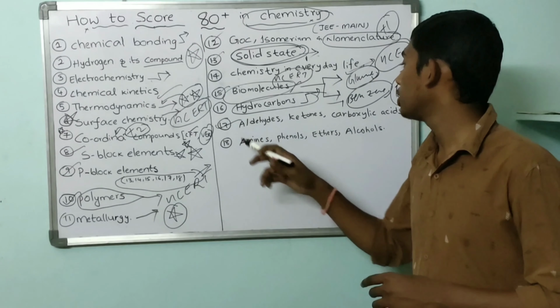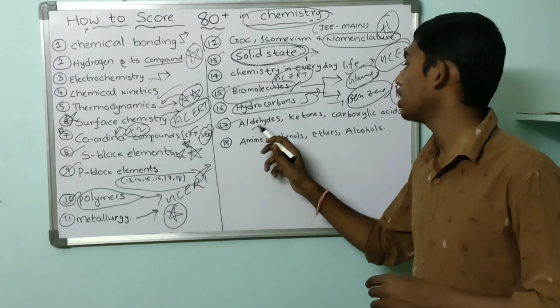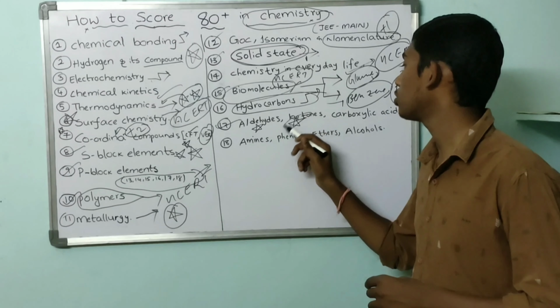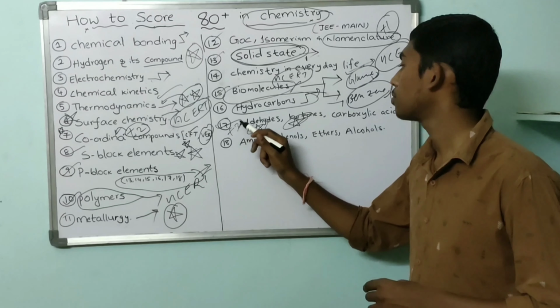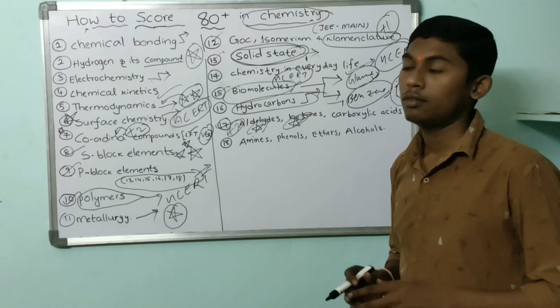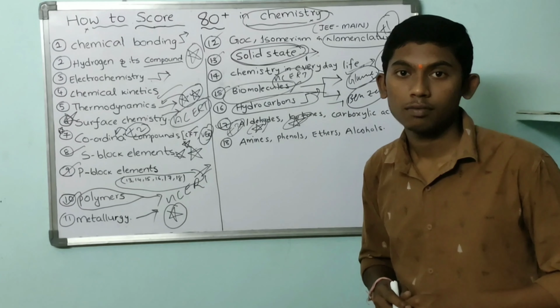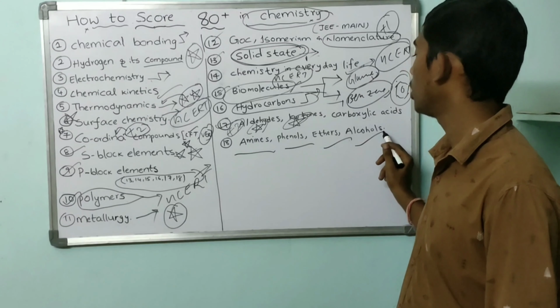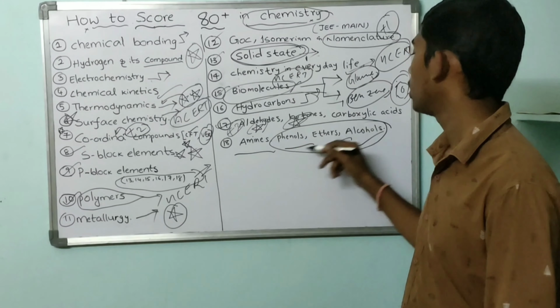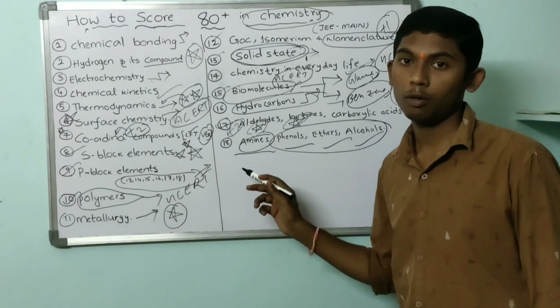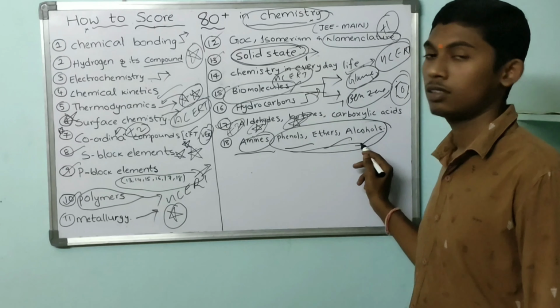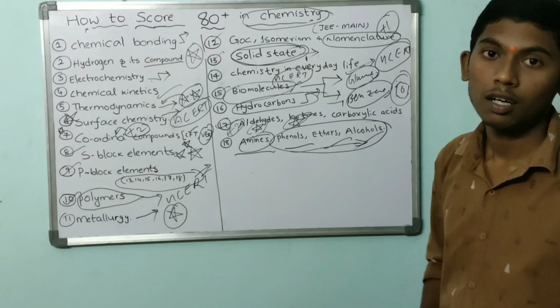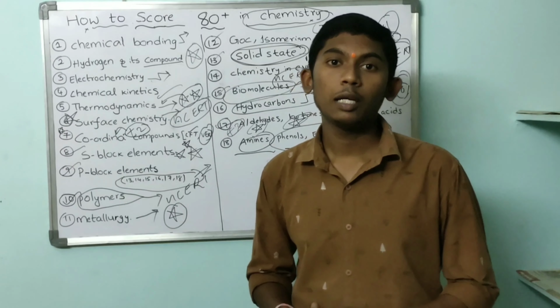And coming to aldehydes, ketones and carboxylic acids, this is very, very important. A minimum of 3 questions will be asked from this. And learn all the named reactions. And coming to the 18th one, amines, phenols, ethers and alcohols. You learn these 3. This may or may not be asked. Please concentrate on this and learn all the named reactions.